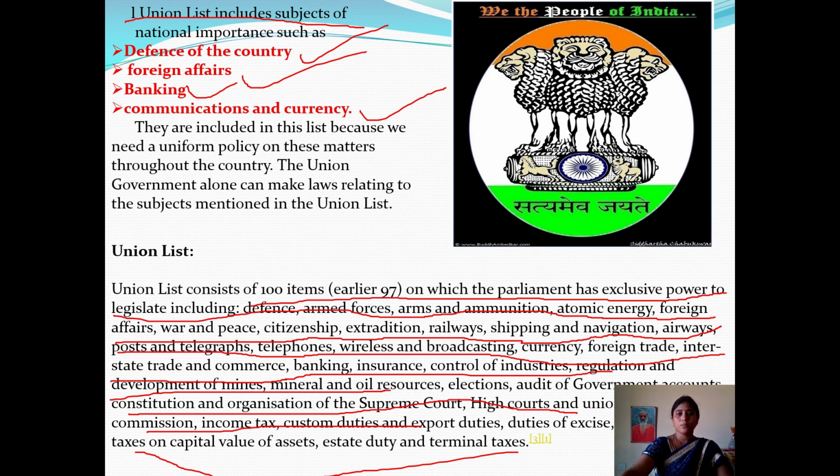Here once again I am repeating. Union list is a subject which is related to the entire nation. Our central government alone has the exclusive powers to make any decisions regarding this union list.